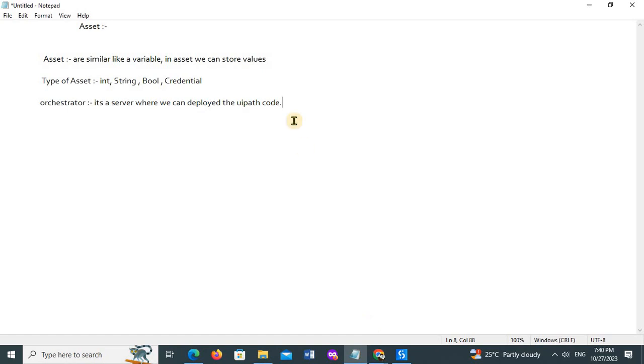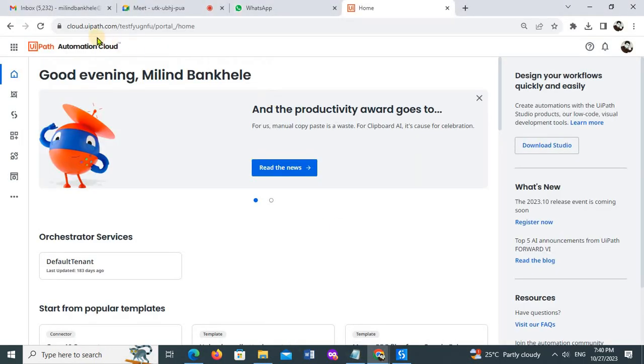Here we can also create the asset. Where can we create the asset? On the orchestrator. This is cloud.uipath.com, the community version. Here I'll click on the orchestrator.